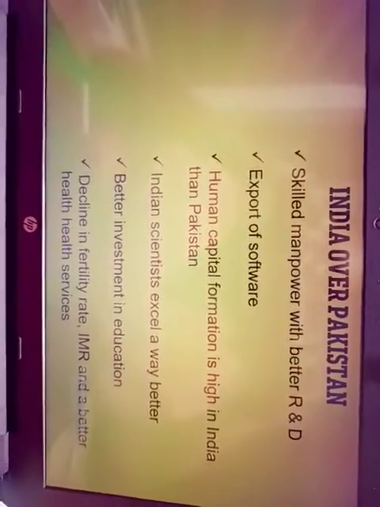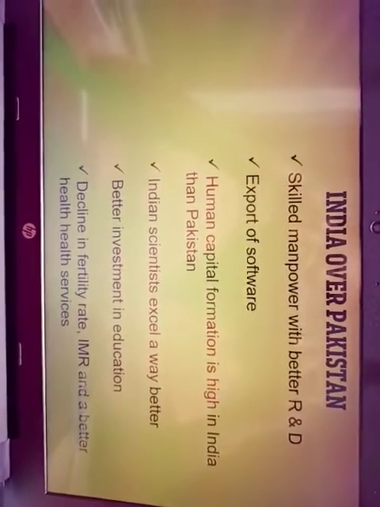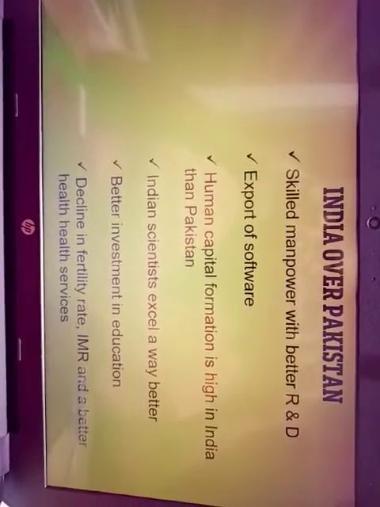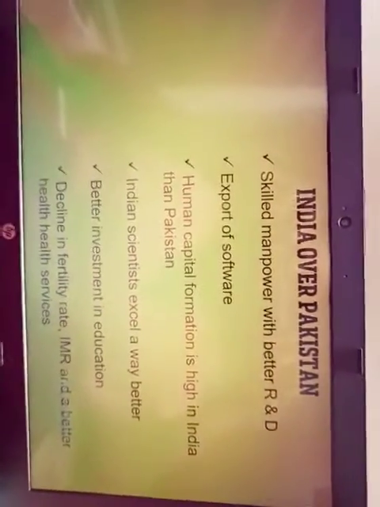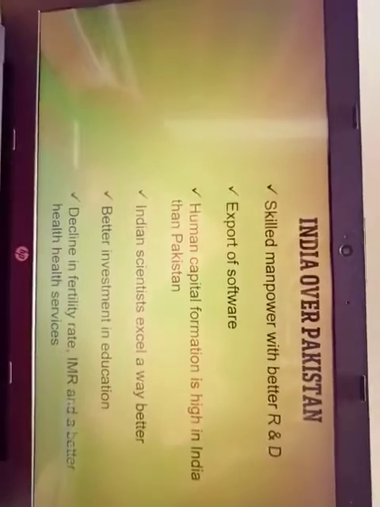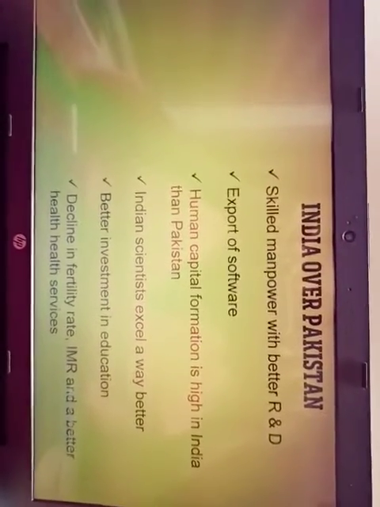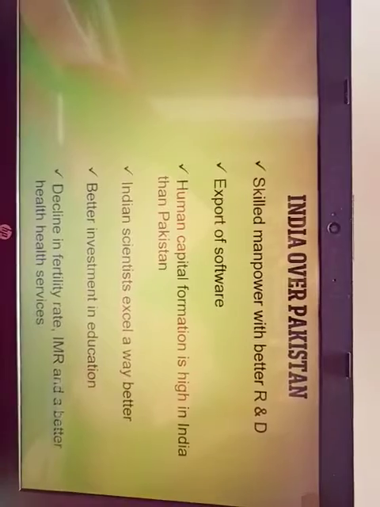That is, we have skilled manpower with better research and development, and export of software. Human capital formation is very high in India compared to Pakistan. Then Indian scientists have way better performance. Then we have better investment in education, that is public expenditure in the education sector.